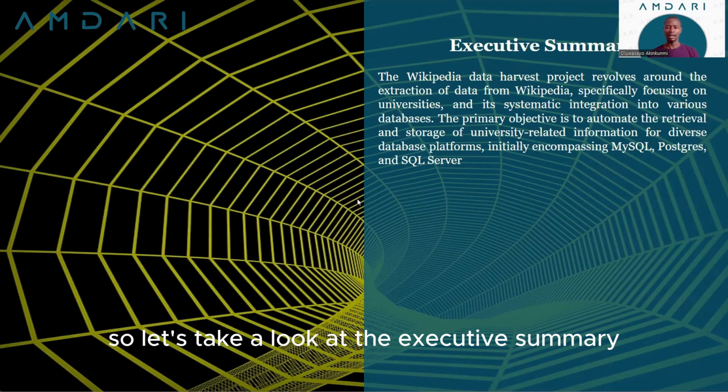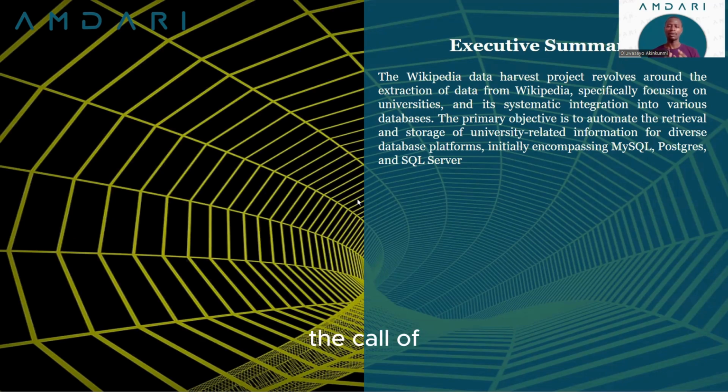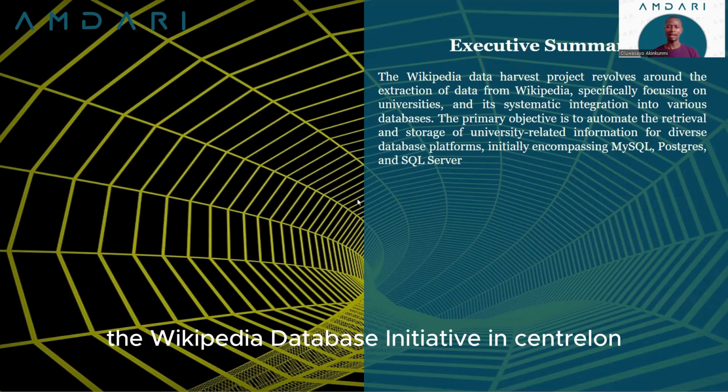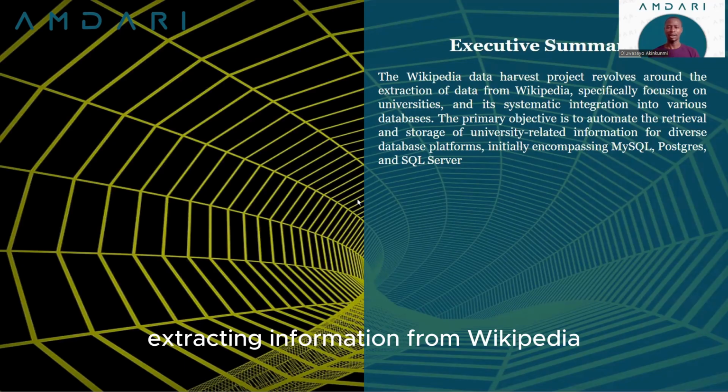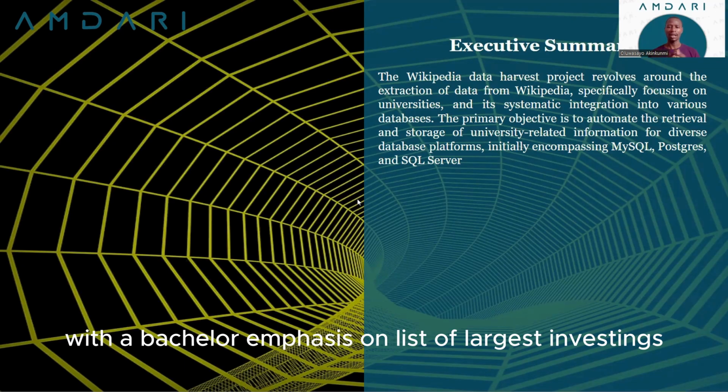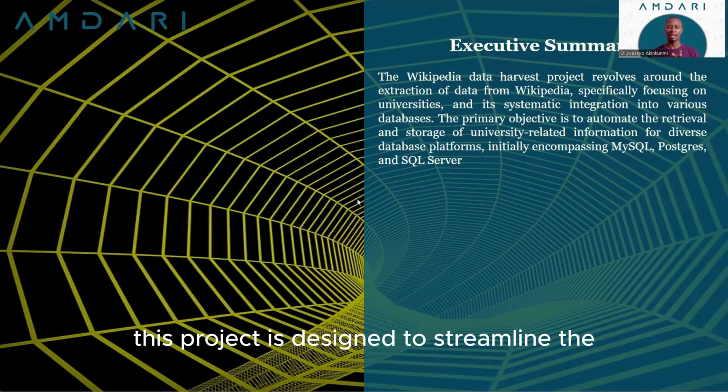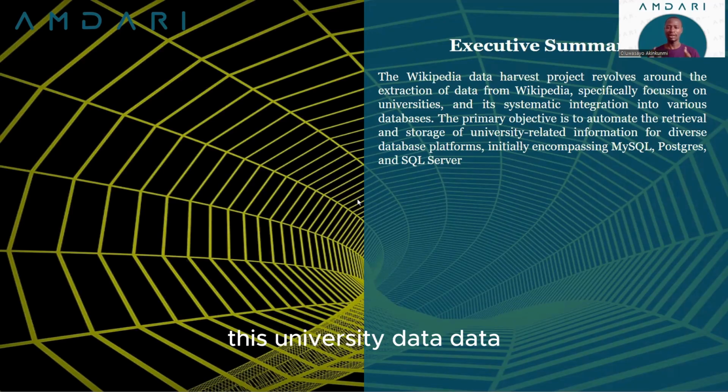So let's take a look at the executive summary. The core of the Wikipedia Database Initiative is centered on extracting information from Wikipedia, with a particular emphasis on the list of largest universities. This project is designed to streamline the process of collecting and integrating this university-related data into different databases.